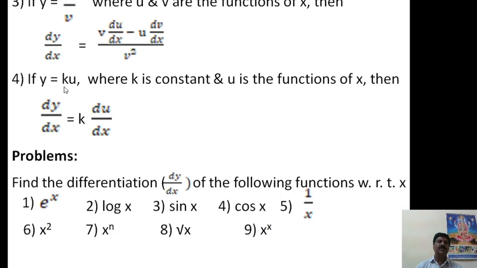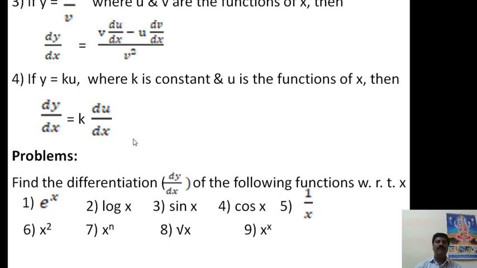Then the fourth rule is, if y is equal to k into u, where k is a constant and u is a function of x, then dy by dx is equal to k, you take outside, and make the differentiation of u, that is du by dx. This is just a constant into a single function, and this is another rule, that is the fourth rule. Now knowing these four rules, we have to solve some problems.